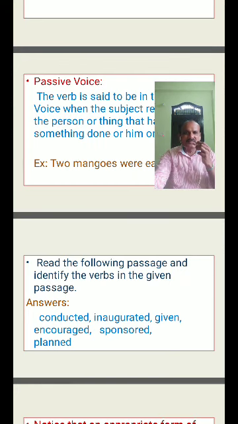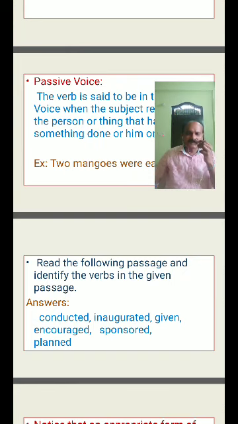The tournament has been sponsored by a local company. So here "sponsored" is the verb, and "has been" is the be form. Many such events are being planned. So "are being planned": "are being" is the be form and "planned" is the verb.